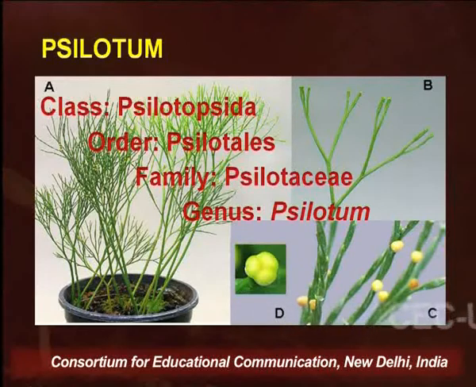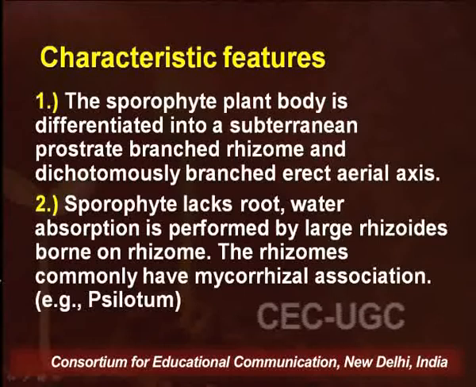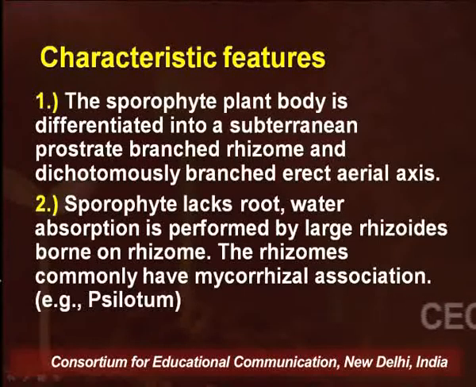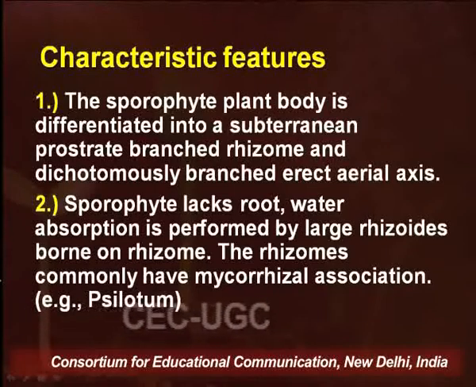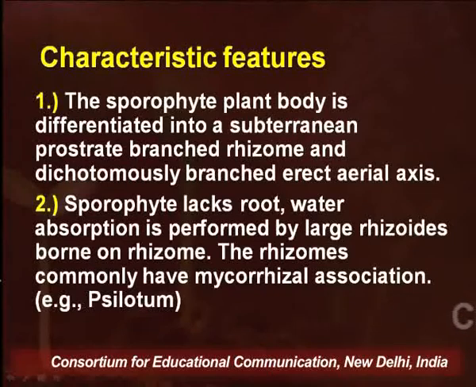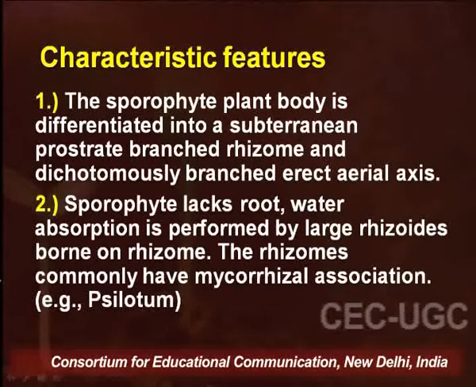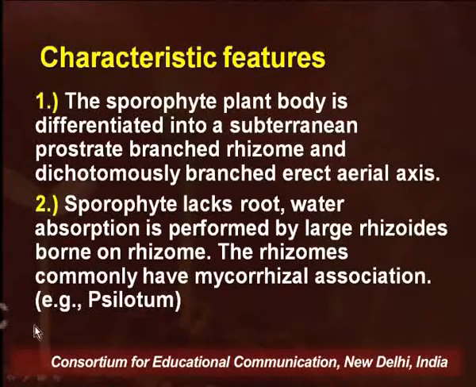As far as the habit of Xylotum is concerned, the sporophyte plant body is differentiated into a subterranean, prostrate, branched rhizome and a dichotomously branched erect aerial axis. The sporophyte lacks roots. Water absorption is performed by large rhizoids borne on the rhizome. The rhizomes commonly have mycorrhizal association.